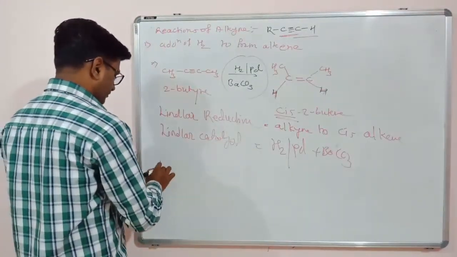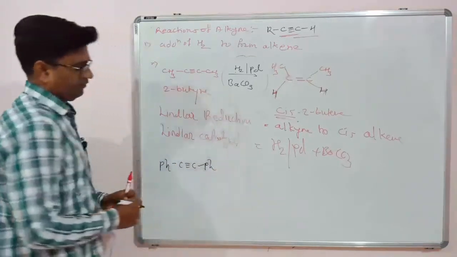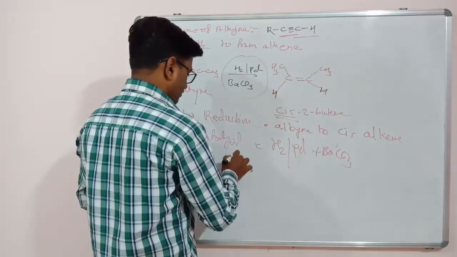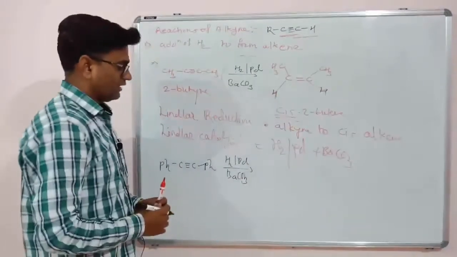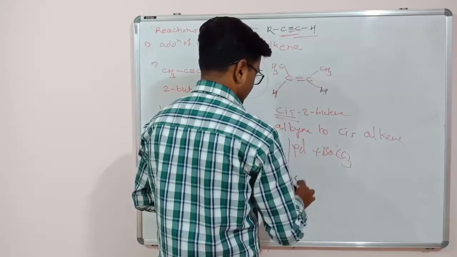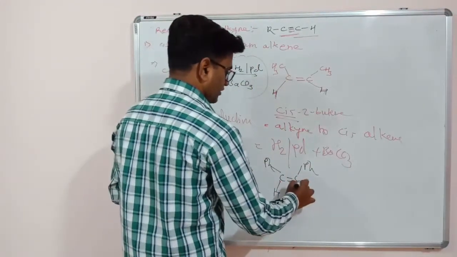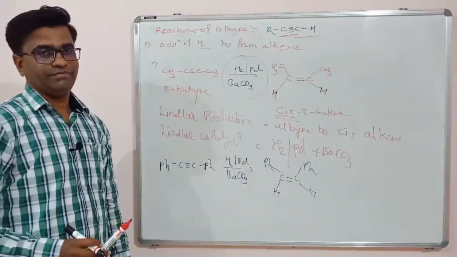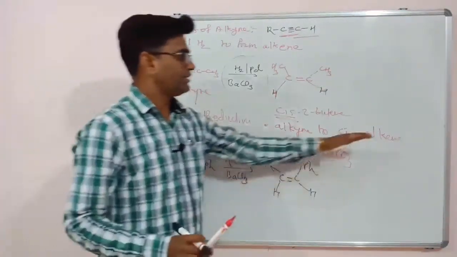Suppose this is PhC triple bond CPh. If you are using a reagent like H2, Pd and BaCO3, Lindlar catalyst, what will happen? This alkyne is converted to the alkene, but which alkene? That is cis alkene. So both hydrogens are coming from the same side and this triple bond is converted to cis alkene. So this is called Lindlar reduction, that is alkyne to cis alkene.